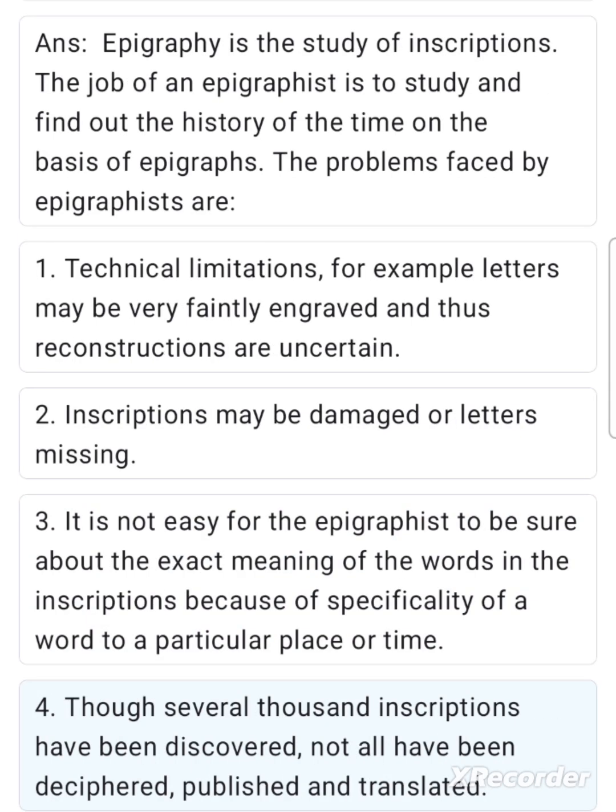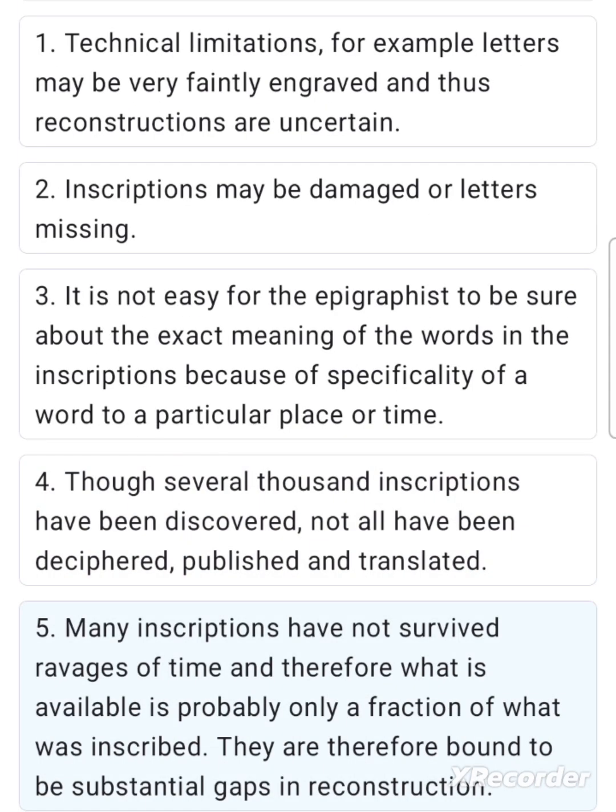4. Though several thousand inscriptions have been discovered, not all have been deciphered, published and translated. 5. Many inscriptions have not survived ravages of time, and therefore what is available is probably only a fraction of what was inscribed.